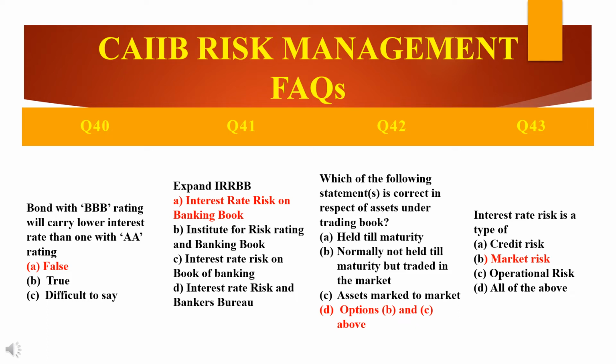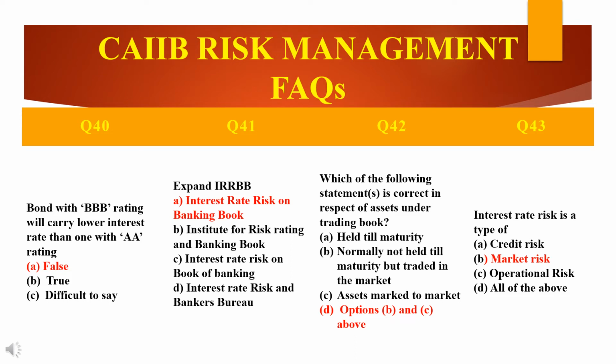Moving to the next question: which of the following statements is correct in respect of assets under trading book? So see, there are options given here. The answer is the last option, that is D, options B and C above. So what are the options B and C? We will see now.